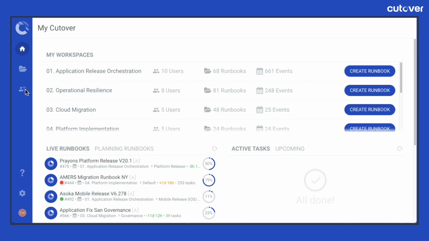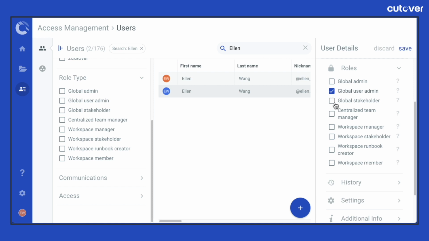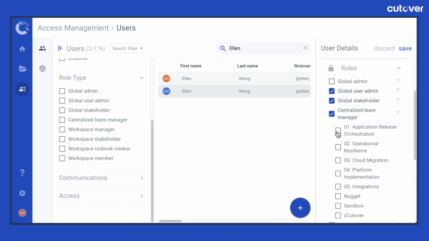In this section, we'll run through the details of all the available roles that can be assigned to users in the Cutover platform. Our roles are split into 5 categories: global, workspace, folder, runbook, and centralized team. Within each category, there are roles that can be assigned to suit your organizational structure, and you can also allocate multiple roles for the same user.